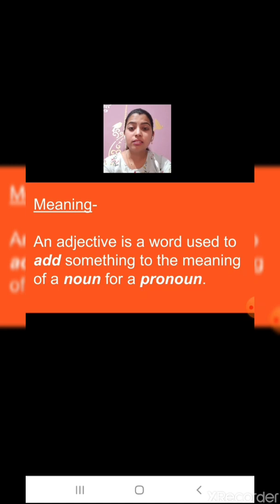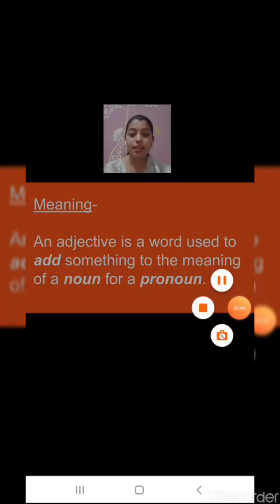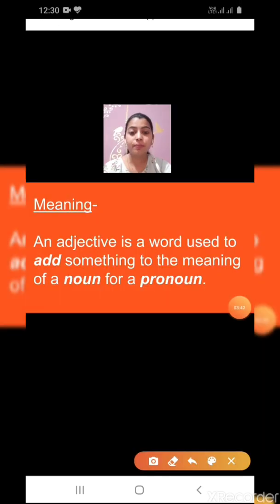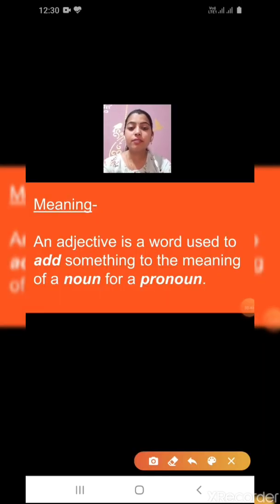First of all, what is an adjective? An adjective is a word used to add something to the meaning of a noun or a pronoun. Yes, children.